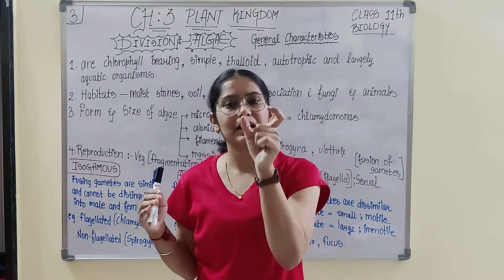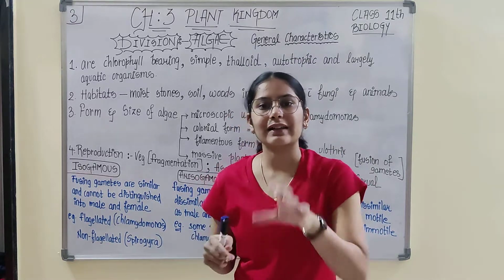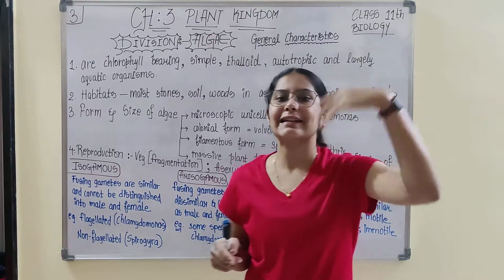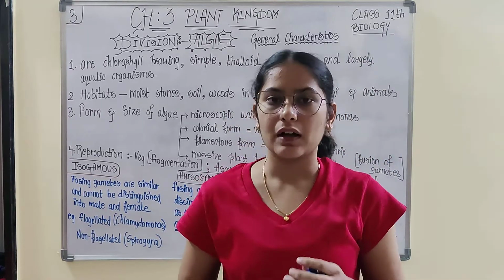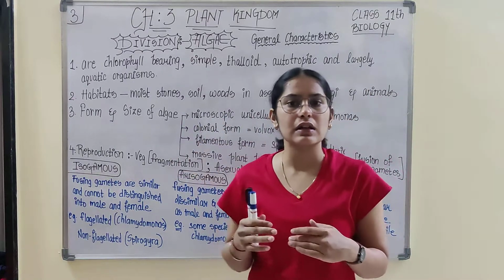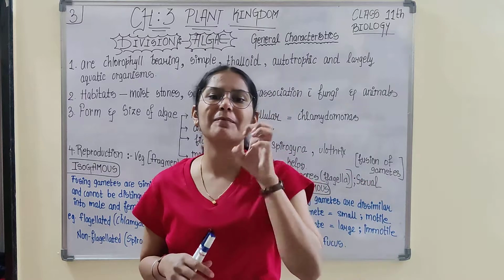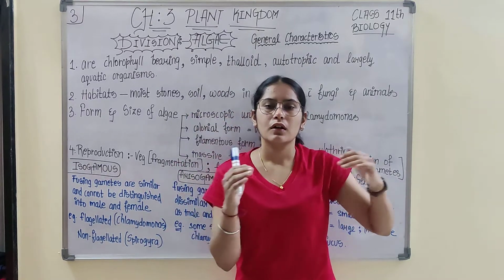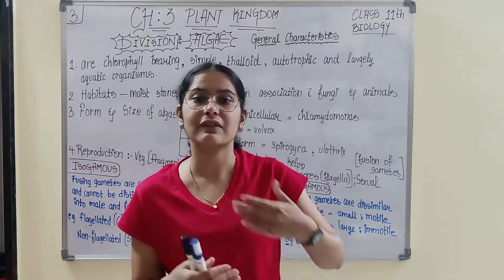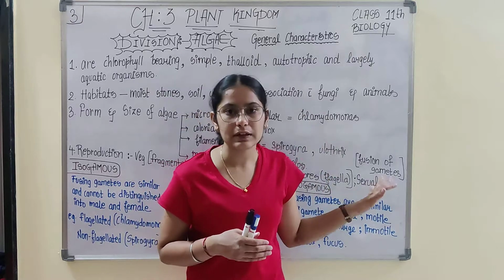And if a particular division is further divided, then it is divided into classes. And this goes on to order, family, genus, species. You have already learnt this in chapter 1. So in the plant kingdom, what we have seen till now is, in the first video lecture I gave you a brief regarding what all topics and what all divisions and classes you would be studying in detail in this chapter.